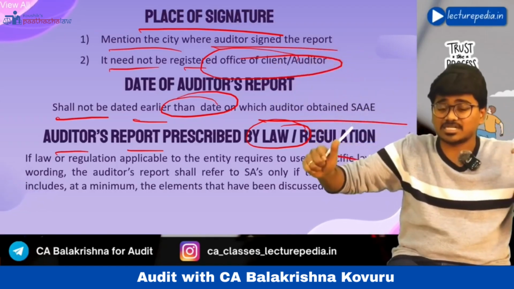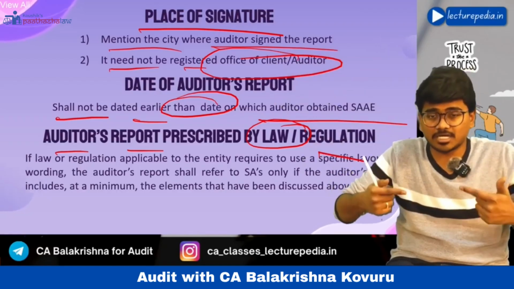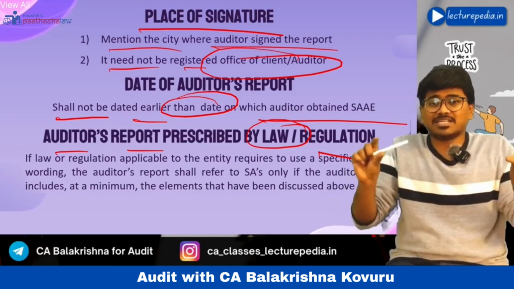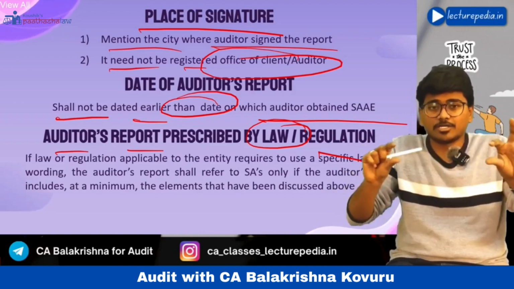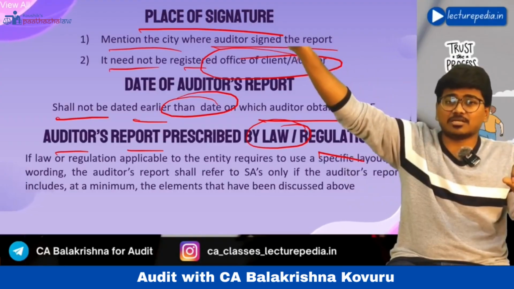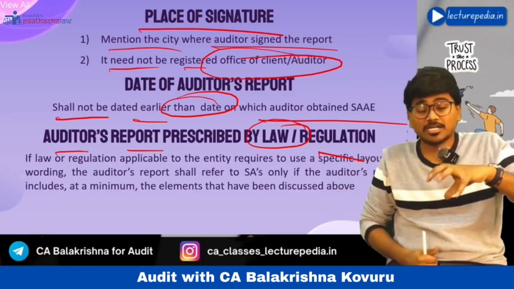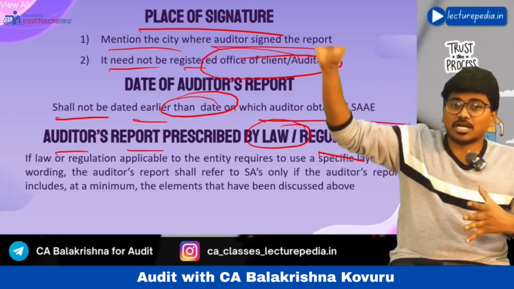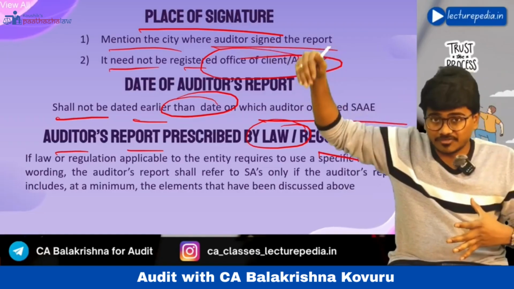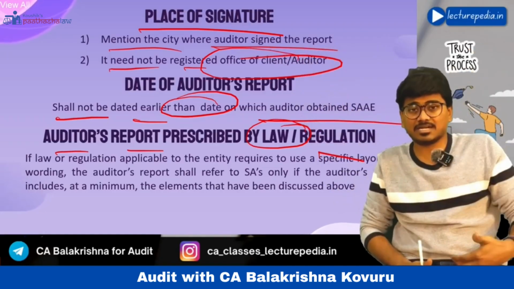In such a situation, the auditor can state that he has complied with the standards on auditing only if all the wordings mentioned in the audit opinion as per SA are also present in the wordings mentioned as per that other law or regulation, and the audit report that you give as per that other law or regulation contains all the basic elements that we have discussed in the SA 700 series.